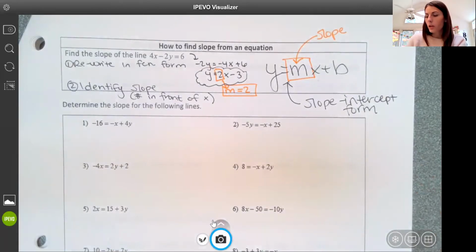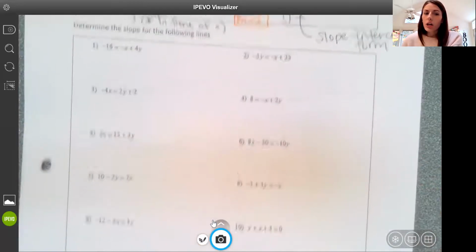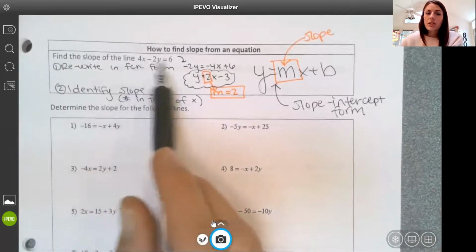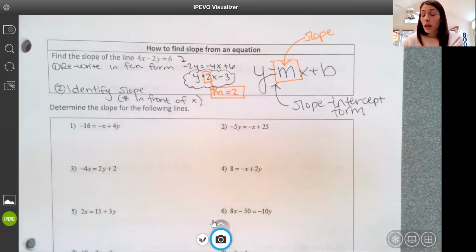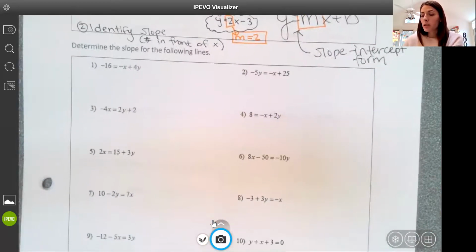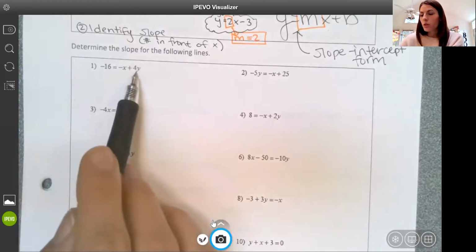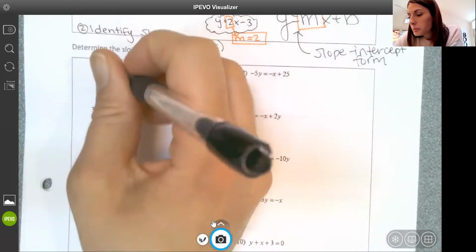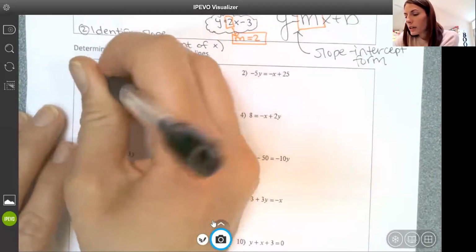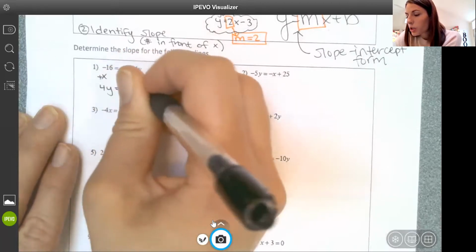Okay. So what we have down here are all sorts of funky equations. They're not necessarily set up nicely. This is what's called standard form, where I move x and then divide by the number in front of y. We see that a lot when we're solving, but not always. Here again, my goal is that function form. So even though y is here, I'm going to rewrite this so it becomes y equals. First I'll add x, which gives me 4y equals x subtract 16.